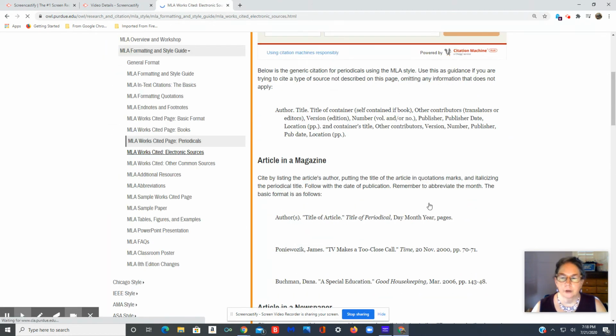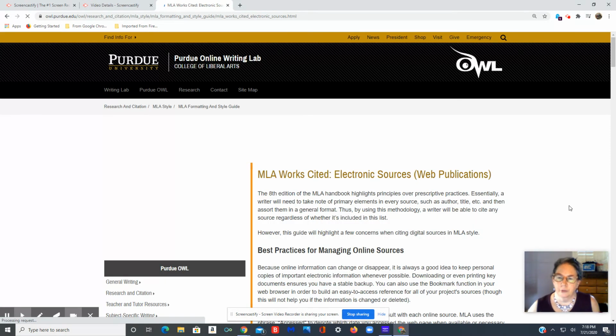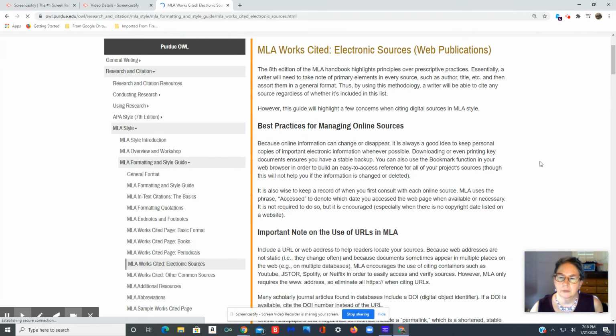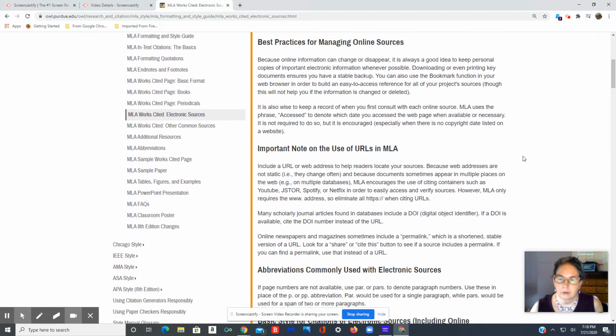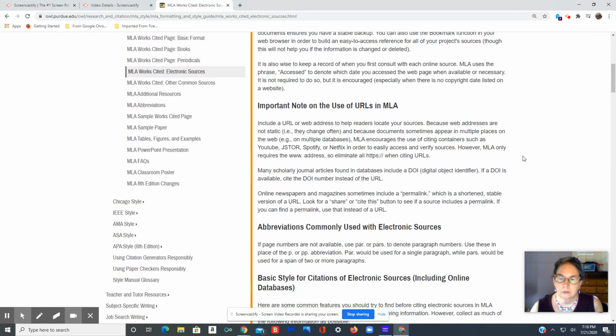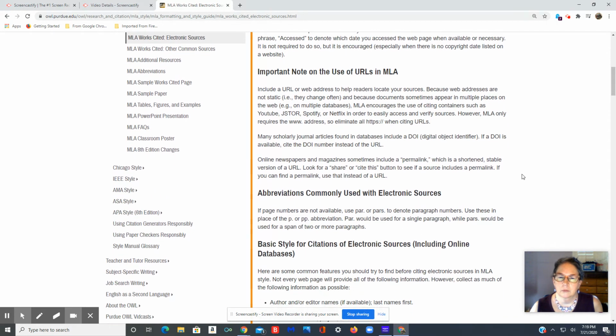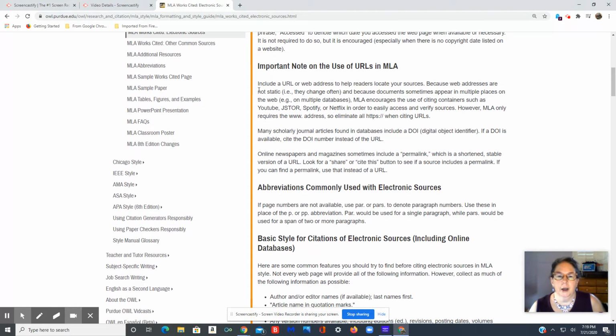Electronic sources. Okay, I know you've been waiting for this because this is the internet sources, web publications. You can include the URL or web address, but since they change a lot and they sometimes show up in different places online, it's best to use the containers like YouTube, JSTOR, Spotify, or Netflix.